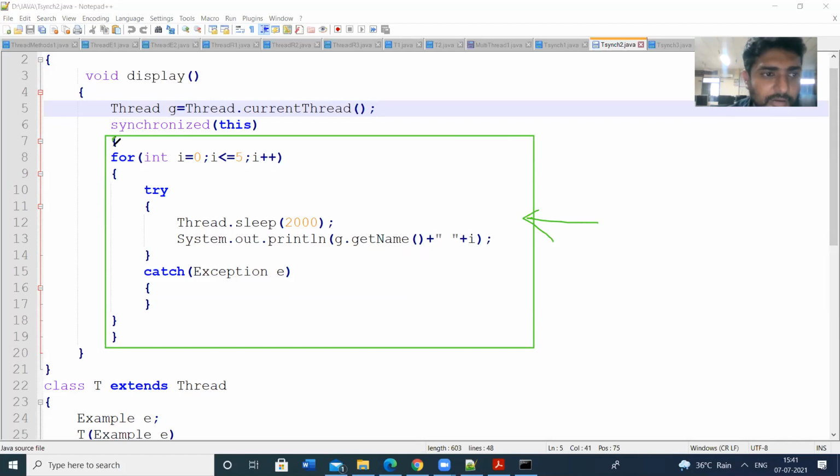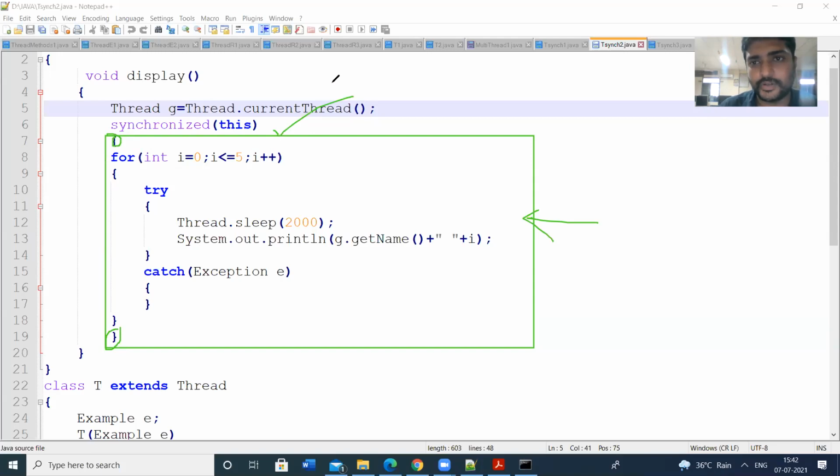So this is the synchronized block. Synchronized block open, close. You have to place the entire statements in the synchronized block. We can call it a synchronized block. So the syntax is synchronized, current thread. We have to pass the argument, the current thread value. That's why I have used the this keyword. And then we have to place this block of statements within the synchronized block. So this is another way of synchronizing the threads.